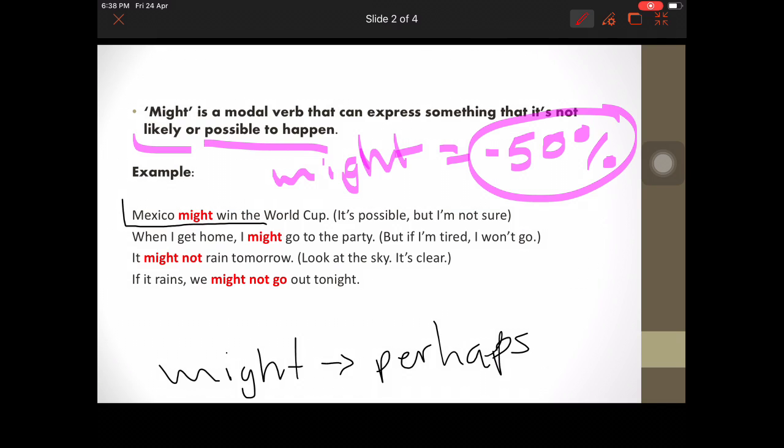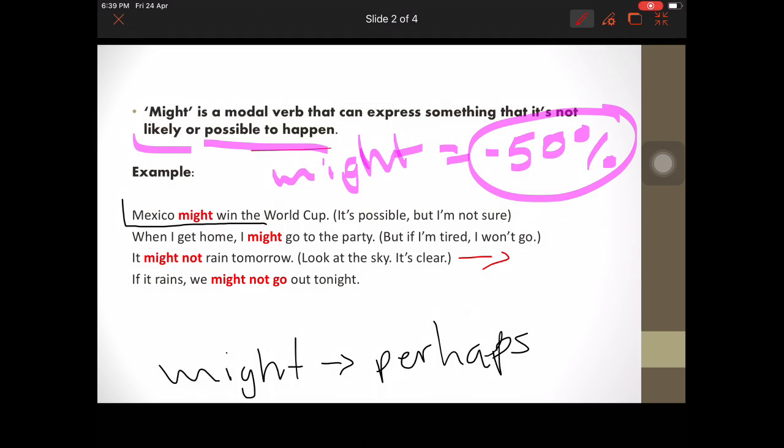What about the following idea? It might not rain tomorrow. Look at the sky, it's clear. So maybe you say it might not rain, maybe you are not so sure, but guess what? Maybe it rains. Now, for example, where I live, it's really cloudy, it's a bit cold, and I say, it might rain, and guess what? It never rains. So, it's not possible to happen.